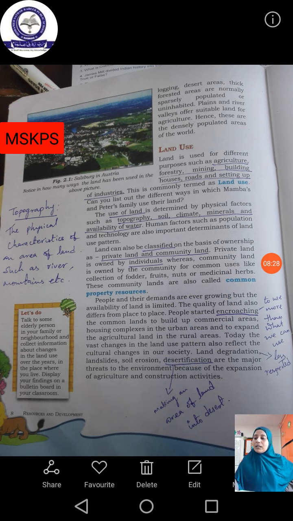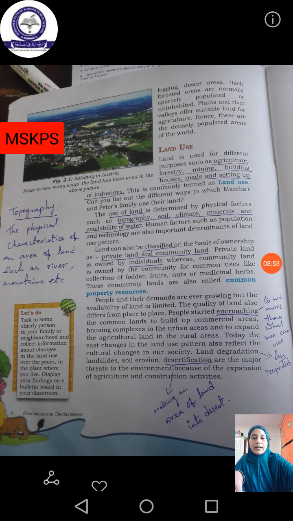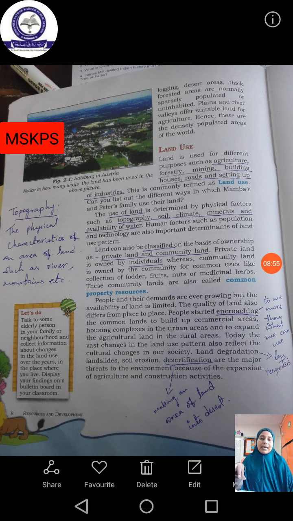And topography, what is meant by topography is the physical characteristics of an area of land such as rivers, mountains, etc. So topography is nothing but the condition or the level of the land, whether that land is located near a river, or near a pond, or near a mountain, or near a seashore.